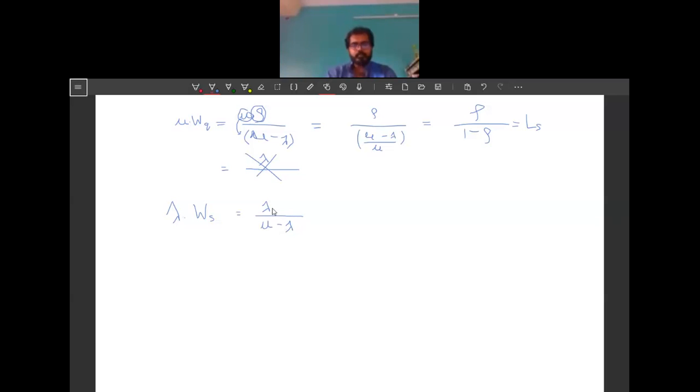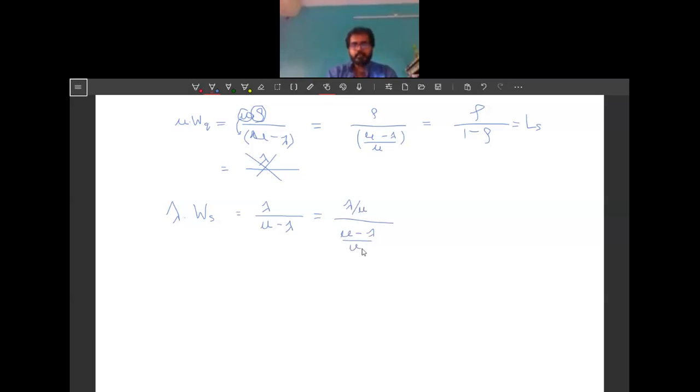So we can write it as lambda by mu over mu minus lambda by mu.